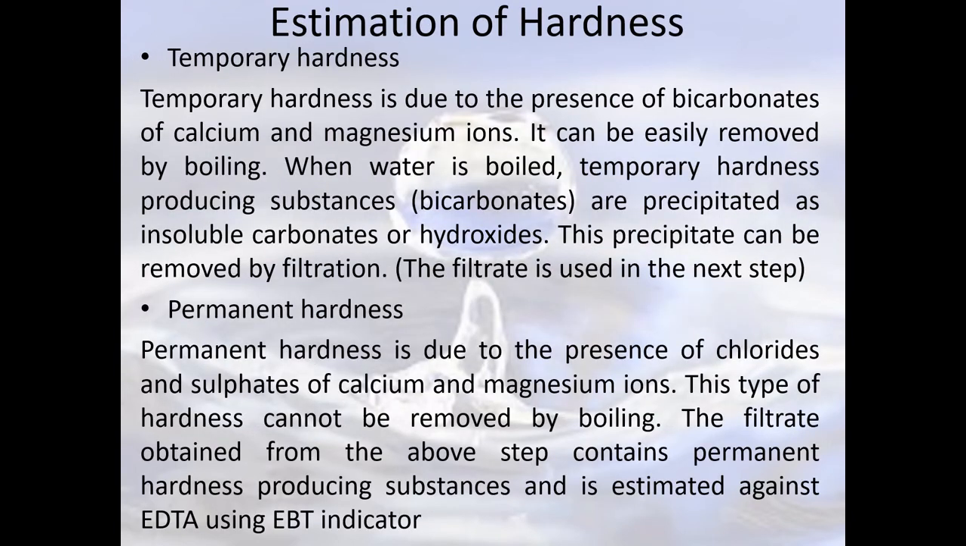Once you find out total hardness, we will boil off the temporary hardness, that is, the salts that contribute to temporary hardness can be removed by boiling. Your calcium bicarbonate forms a layer, and that can be removed using a filter paper, and the remaining will contribute to permanent hardness. Again, the same titration can be carried out to find out the permanent hardness.